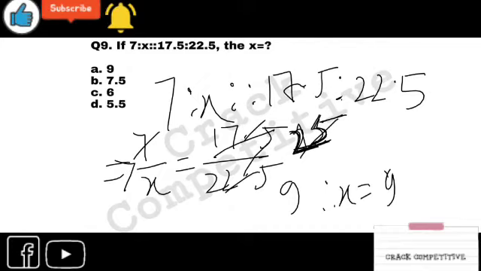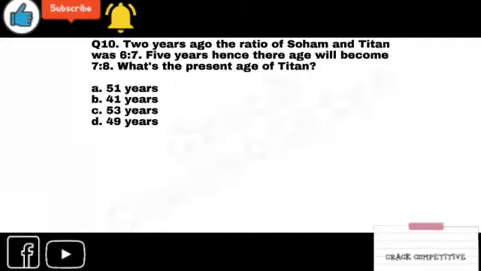Just read it like this: 7 ratio x is proportionate to 17.5 ratio 22.5. So next, 7 by x equals 17.5 by 22.5, and you just cut out the points, and 7 25s are 175, and 25 into 9 is equal to 225. So the answer will be x equals 9. That's the answer. A is the correct one. Moving to the next one.